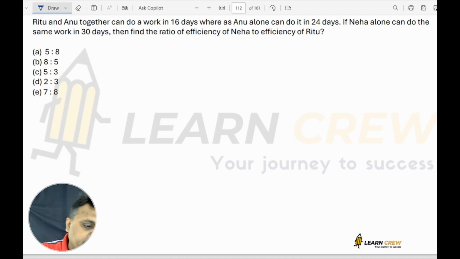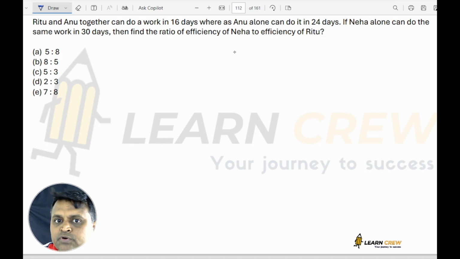Now next. Now we have entered word based questions. Ritu and Anu together can do a work in 16 days. And Anu alone can do it in 24 days. Neha alone can do the same work in 30 days. Then find the ratio of Neha's efficiency to Ritu's efficiency. So see here, Ritu and Anu.